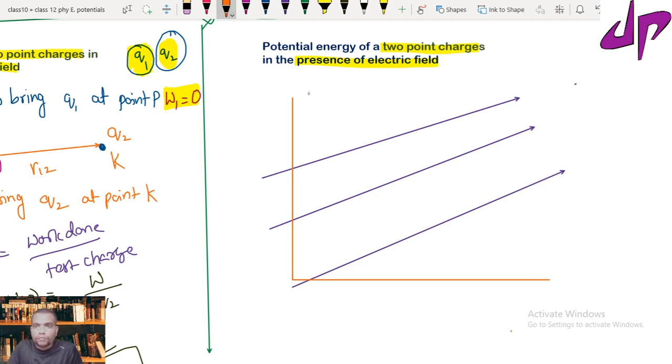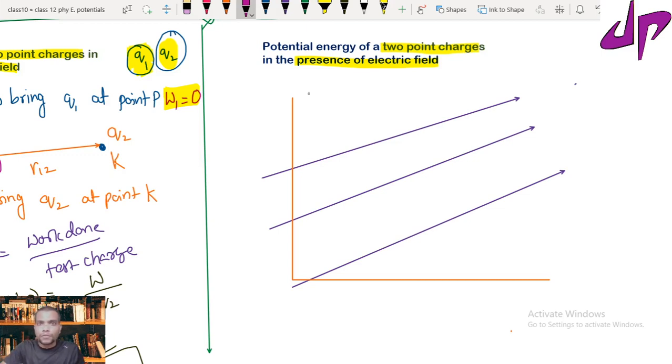Now I have two point charges, Q1 and Q2, at infinity. I need to calculate the potential energy due to these two charges in the electric field.